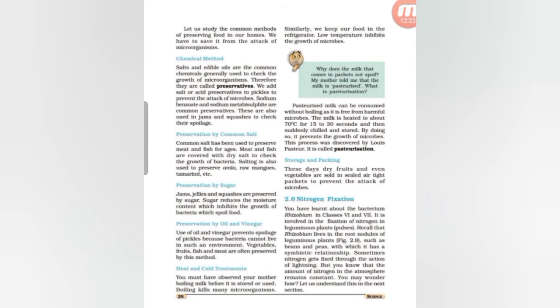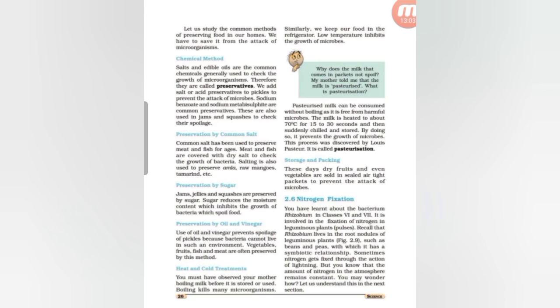So we can use some methods to protect the food from microorganisms. First we will use a chemical method. Which chemical method? Salt and edible oils are the common chemicals generally used to check the growth of microorganisms. Therefore they are called preservatives, and we add salt or acid preservative to pickle to prevent the attack of microbes. Sodium benzoate and sodium metabisulfite are the common preservatives. These are also used in jam and squashes to check their spoilage.